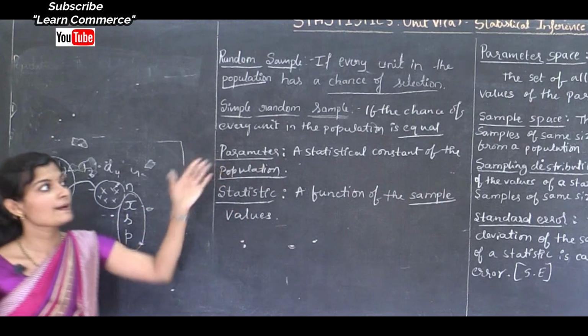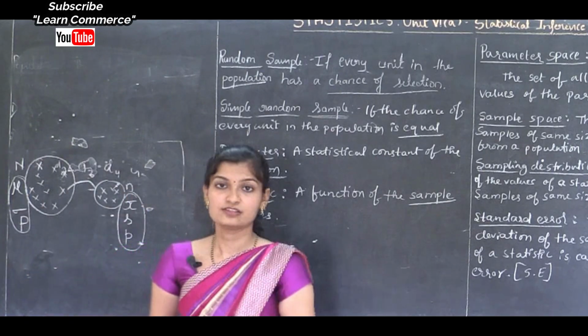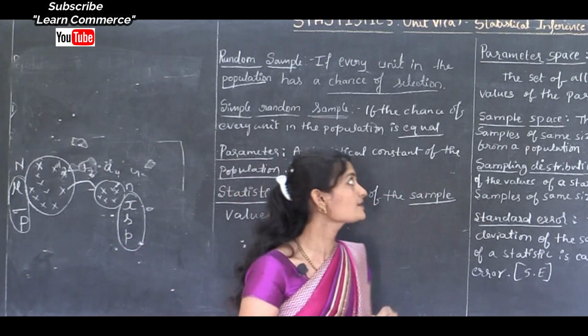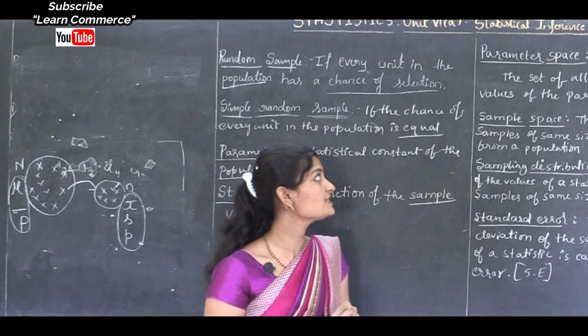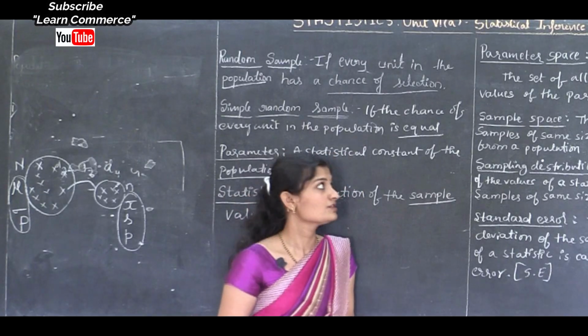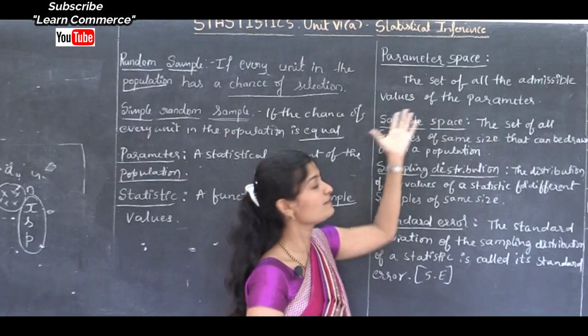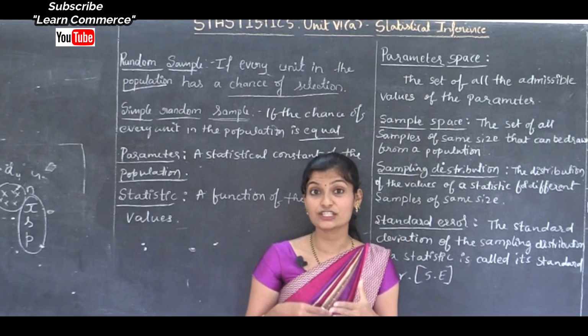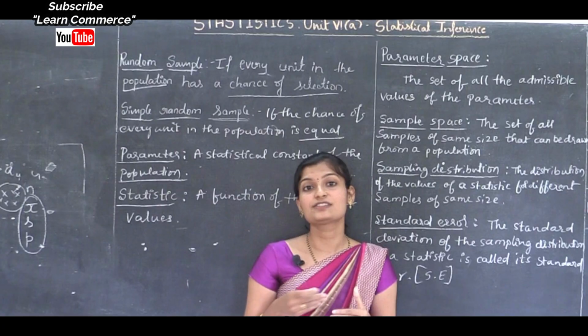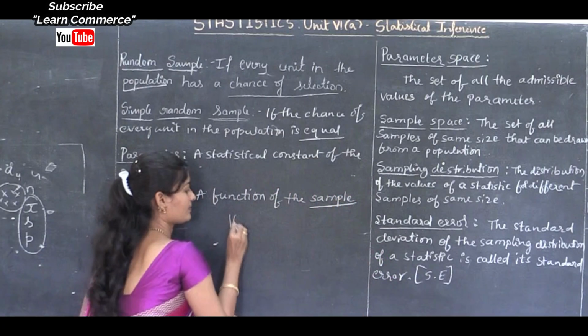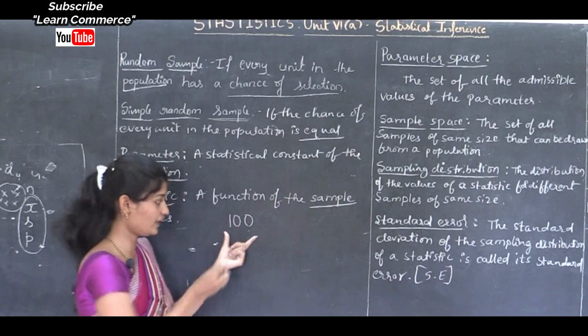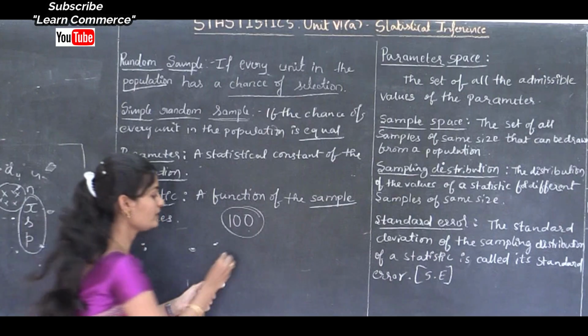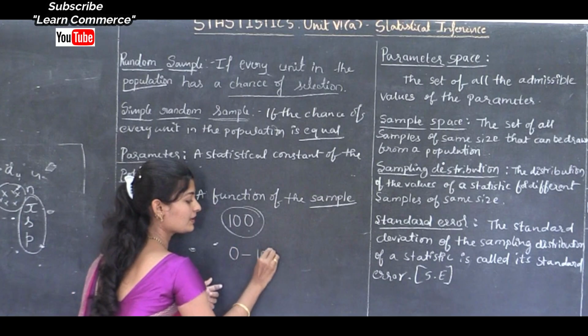Okay, next is the parameter space. The definition of parameter space is the set of all the admissible values of the parameter. For example, we know that the annual question paper of statistics is based on 100 marks, out of which a student may score 0 to 100.